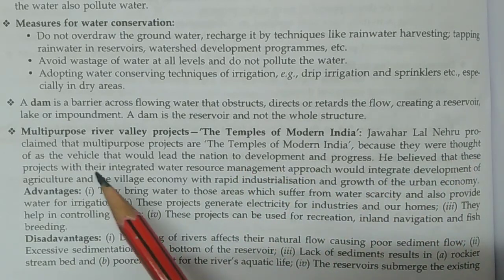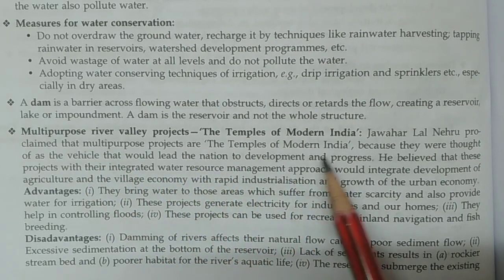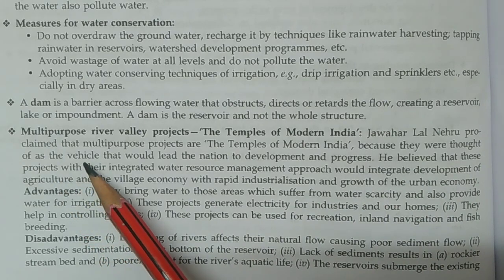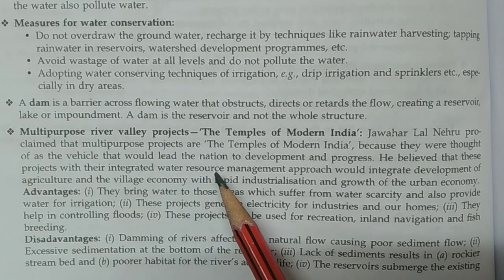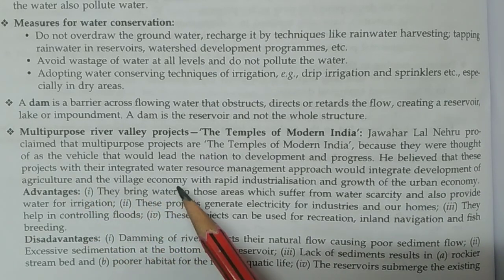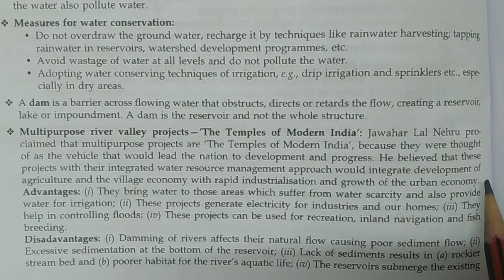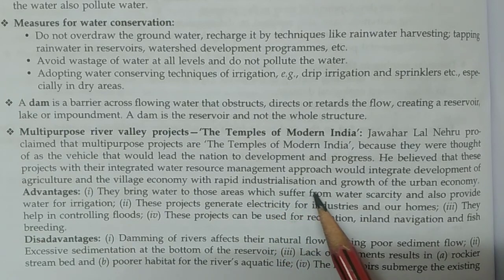Jawaharlal Nehru proclaimed that multi-purpose projects are the temples of modern India because they were thought of as vehicles that would lead the nation to development and progress. He believed that these projects, with their integrated water resource management approach, would integrate development of agriculture and the village economy with rapid industrialization and growth of the urban economy.